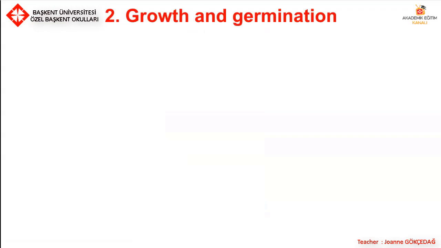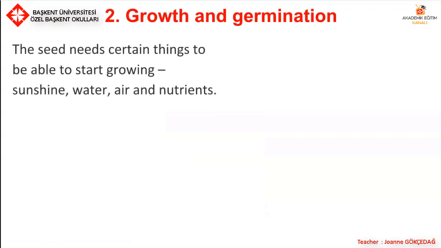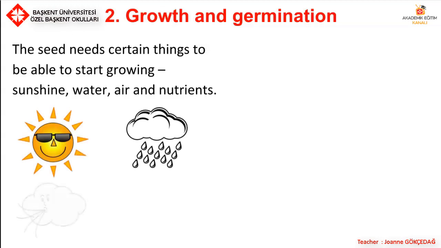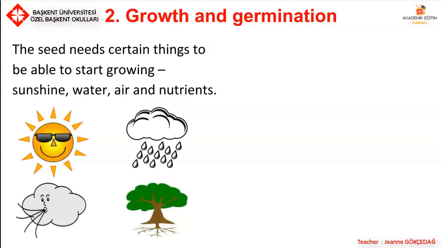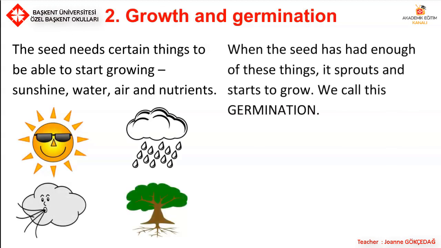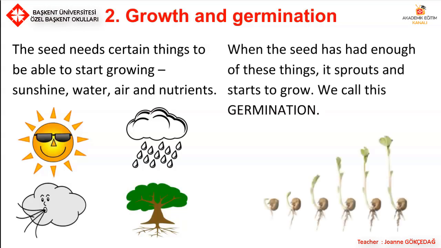2. Growth and germination. The seed needs certain things to be able to start growing. Sunshine, water, air and nutrients or food. We looked at this in the first video, Unit 1 video. So you've got the sun, water, air and food. When the seed has had enough of these things, it sprouts and starts to grow. We call this germination.